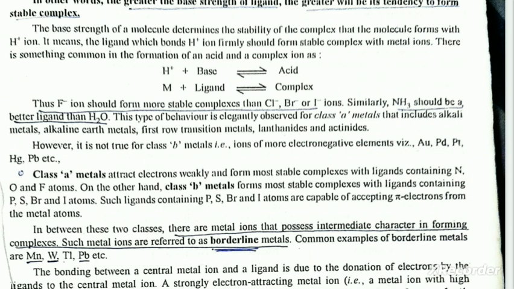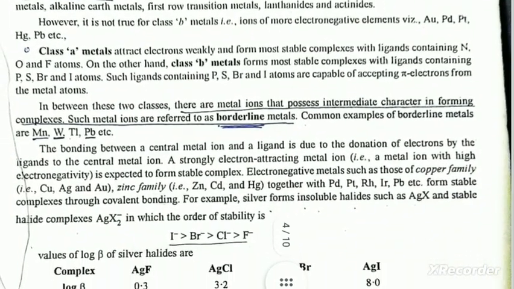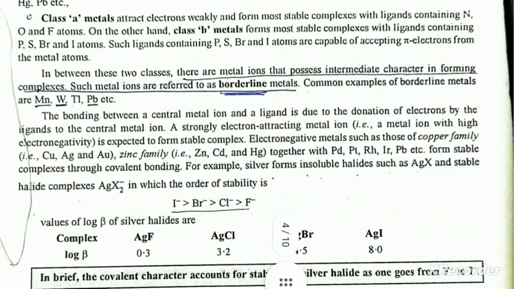In between these two classes, there are metal ions that possess intermediate character in forming complexes. Such metal ions are referred to as borderline metals. Common examples of borderline metals are Mn, W, Tl, Pb, etc. The bonding between a central metal ion and a ligand is due to donation of an electron pair by the ligand to the central metal ion. A strongly electron attracting metal ion is expected to form stable complexes.